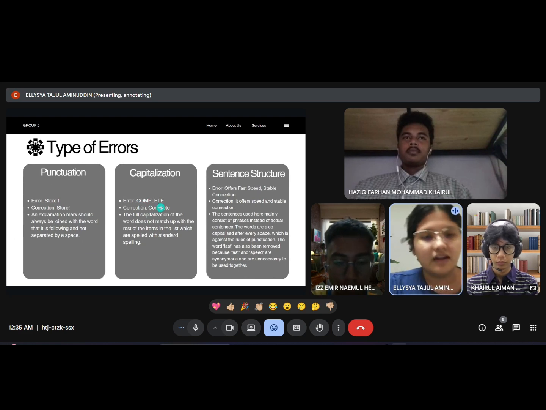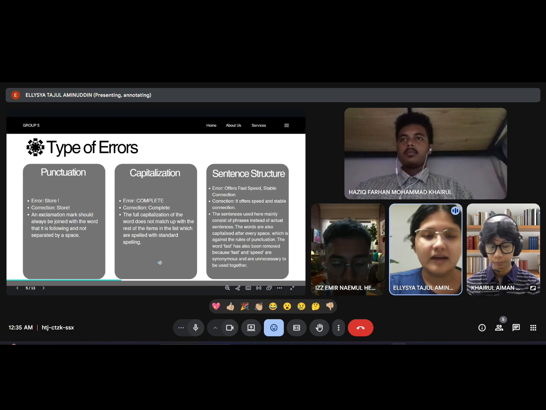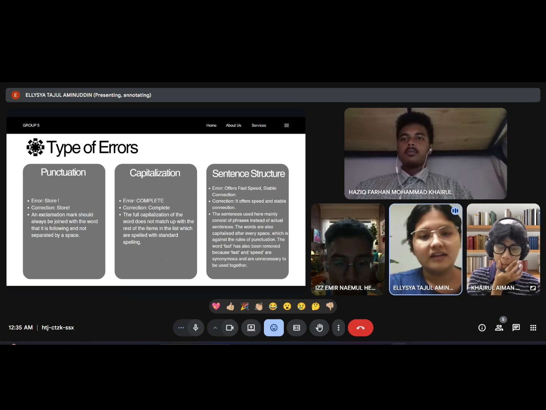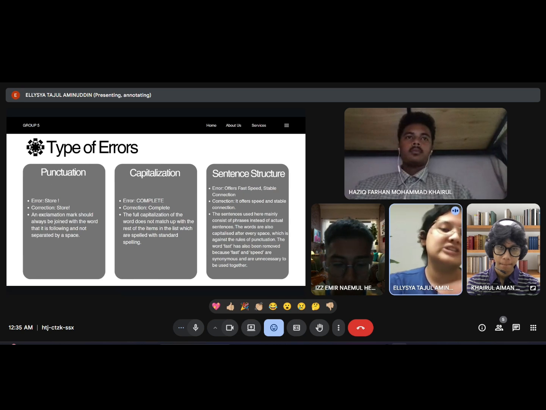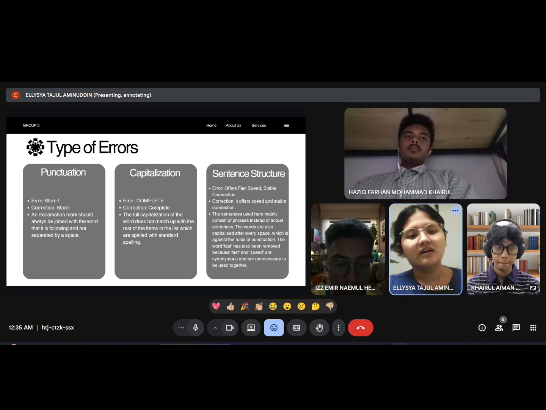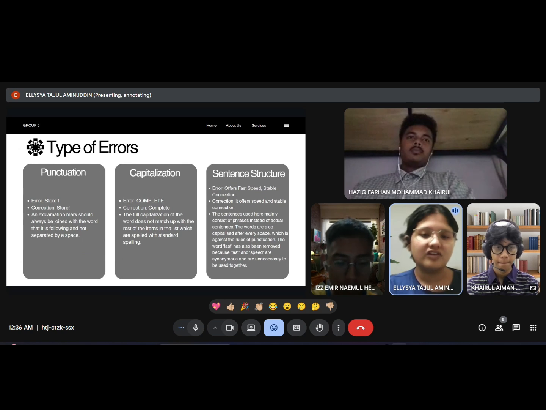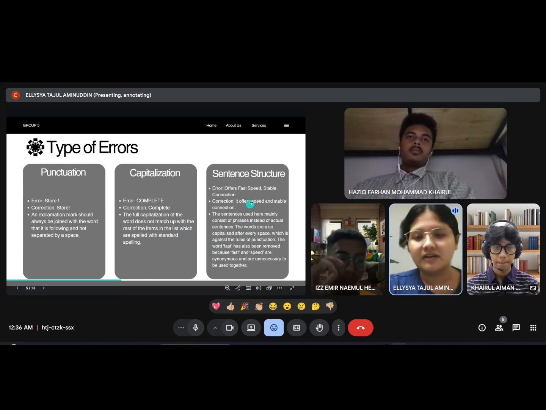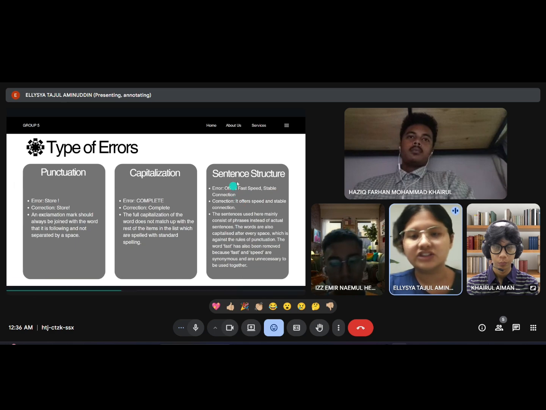Now, the seller here took the decision to capitalize the entire word. This full capitalization could make the tone sound a little bit hostile, and not to mention it did not match up with the rest of the words found in the description. Hence, it has been rectified, where we have made it into the standard capitalization with only the first letter being capitalized. Next, we have sentence structure.